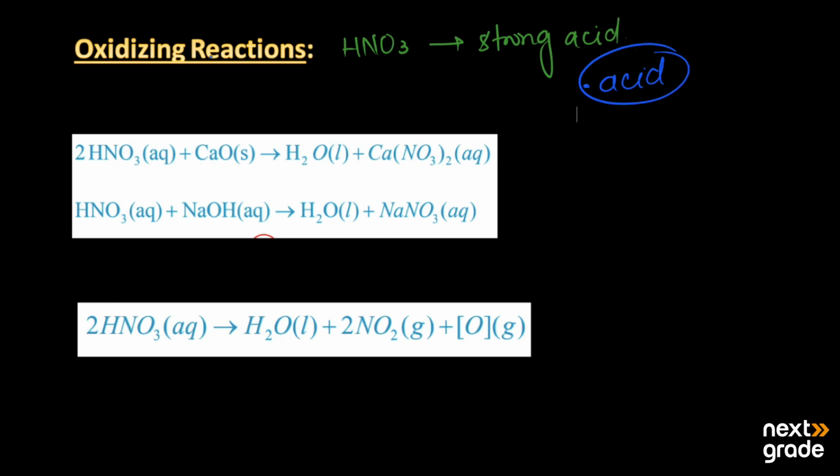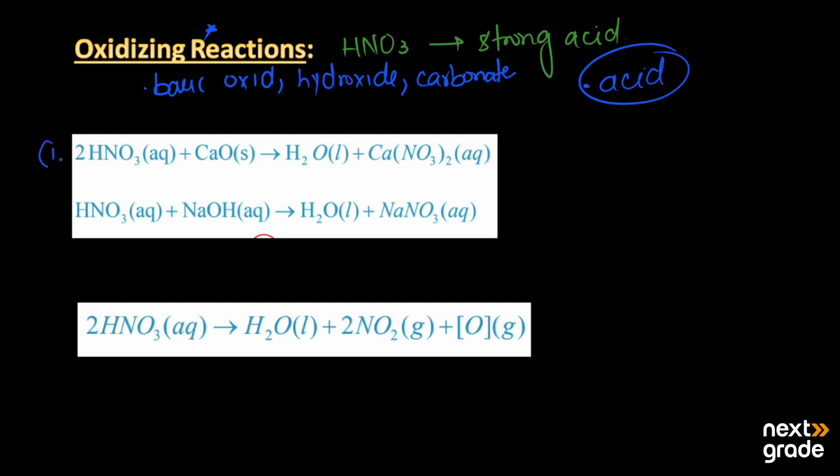Where the oxidizing properties are not shown, it just reacts in a normal way with basic oxides, with hydroxides, as well as with carbonates.